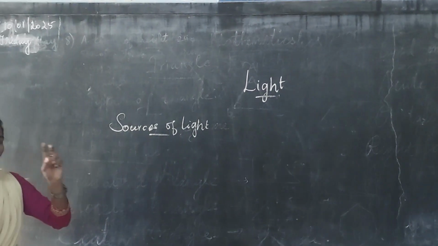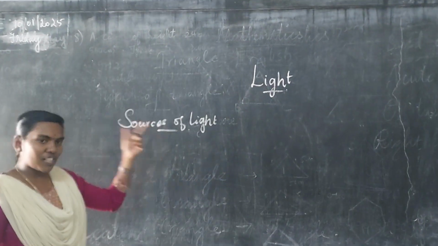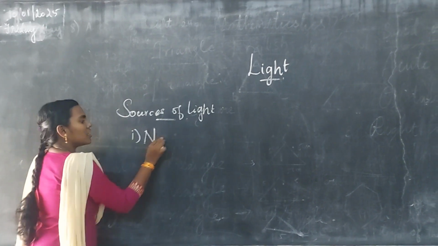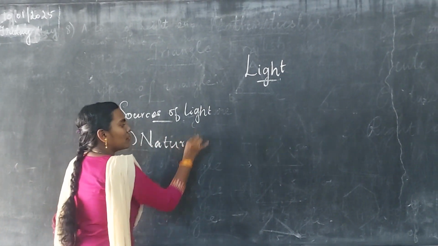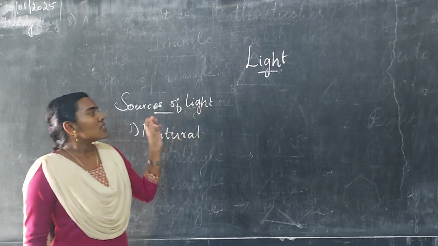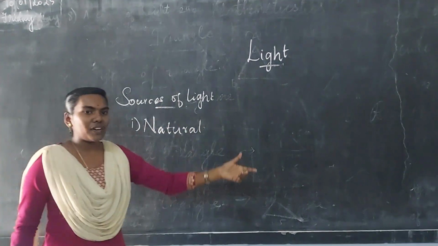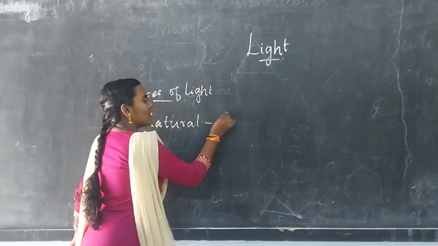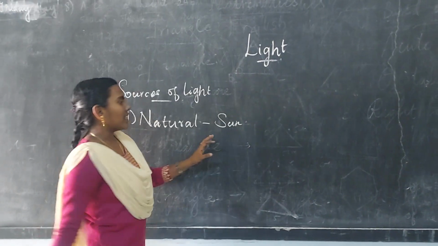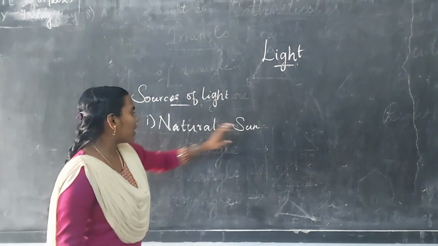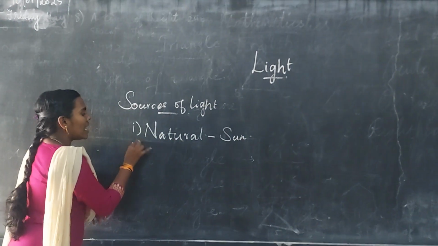generally in science there are two sources. One is natural and one is artificial. First, natural means we get all the things from nature. Say some of the natural sources of light. Sun, the sun is the major natural source. Solar energy.